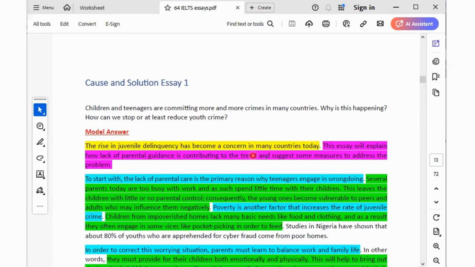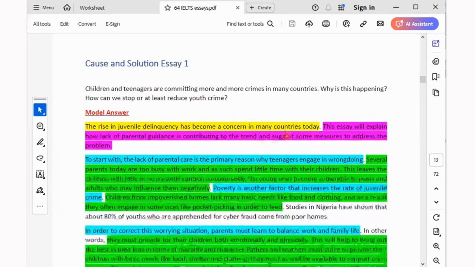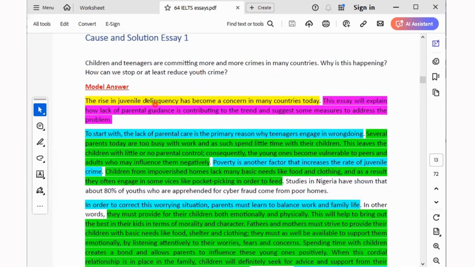Okay? So let's go back to our essay about juvenile delinquency. So the question prompt has been paraphrased. Now look at the thesis. This essay will explain how lack of parental guidance is contributing to the trend. Can you see? He has mentioned one cause. What is the cause he has mentioned there? Lack of parental guidance.